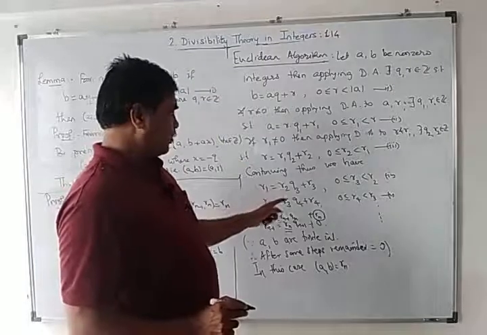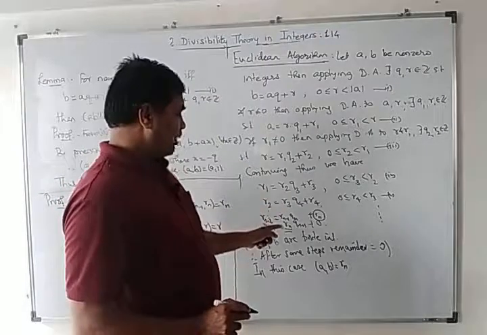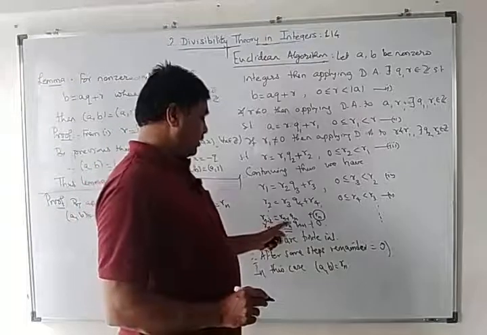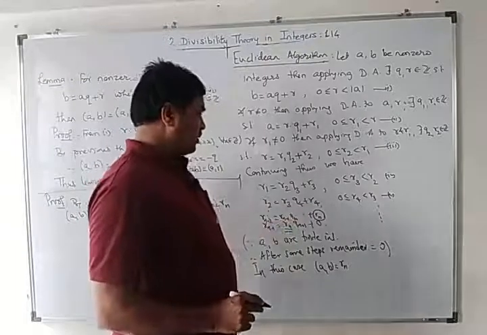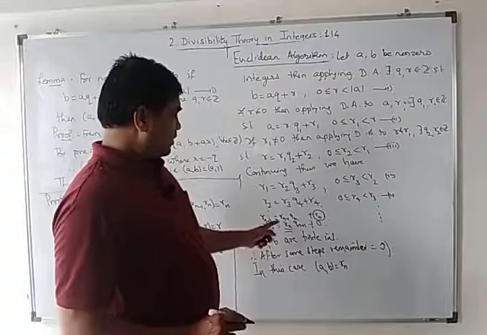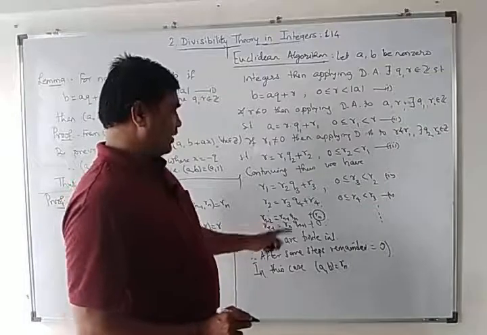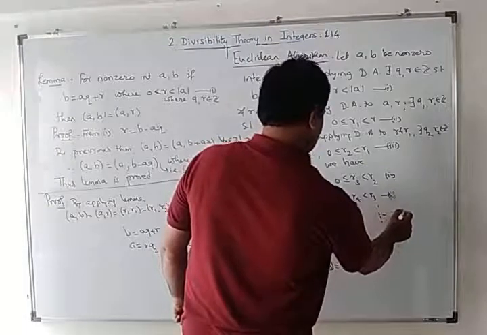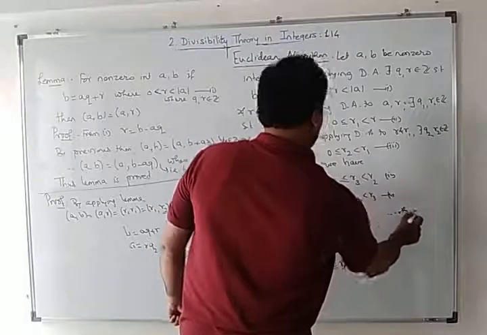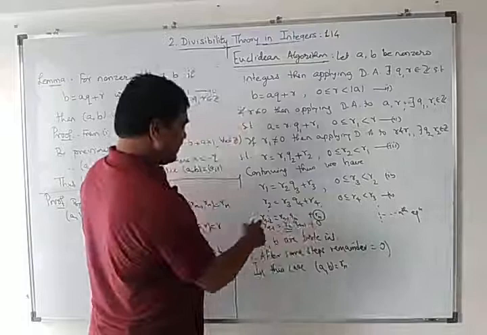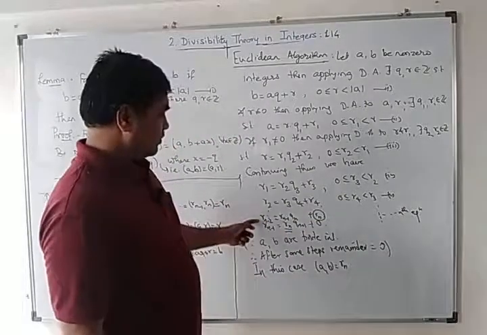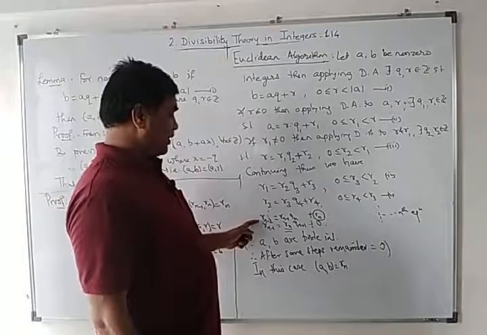So 2 is 4, 5, and then this equation will be your Rn minus 2 nth equation. This is your nth equation. From nth equation you can write Rn in terms of Rn minus 2 and Rn minus 1. Okay.